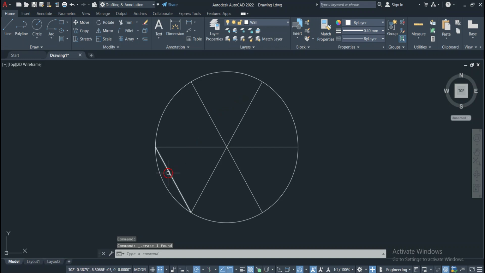guide lines. So now you can see that this circle has been equally divided into 6 equal portions, 3 above this center line and 3 below this center line. So this is how you can divide your circle into different numbers of equal parts. This was all about how to divide your circle into different equal parts.